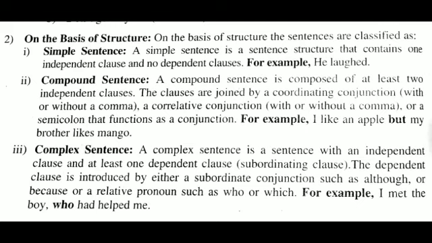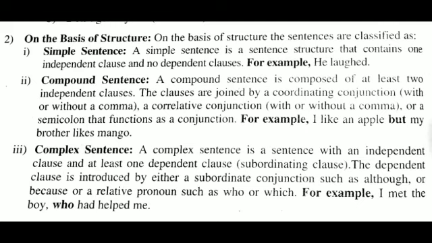Number 2, compound sentence. A compound sentence is composed of at least two independent clauses. The clauses are joined by a coordinating conjunction with or without a comma, a correlative conjunction with or without a comma, or a semicolon that functions as a conjunction. For example, I like an apple, but my brother likes mangoes.